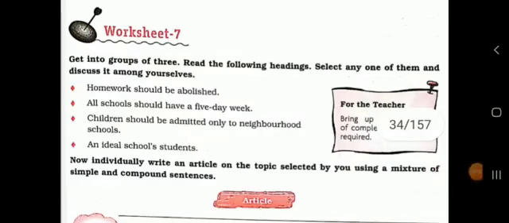Get into groups of 3. Read the following headings. Select one of them and discuss it among yourselves. The headings are: homework should be abolished, all schools should have a 5-day week, children should be admitted only to neighborhood schools, and the ideal school student. You have to select only one, and then discuss it among yourselves and write down an article on the topic